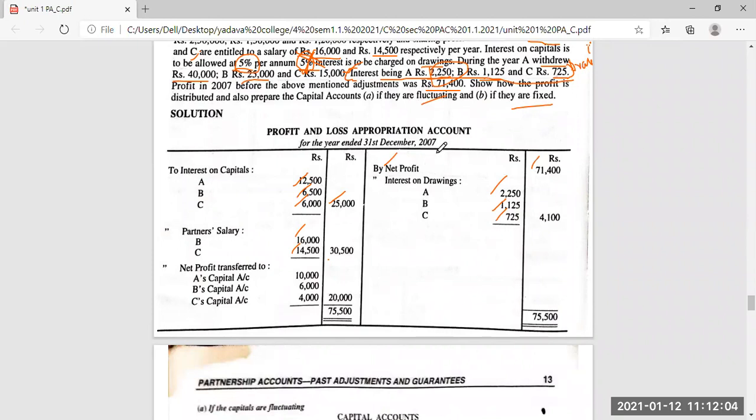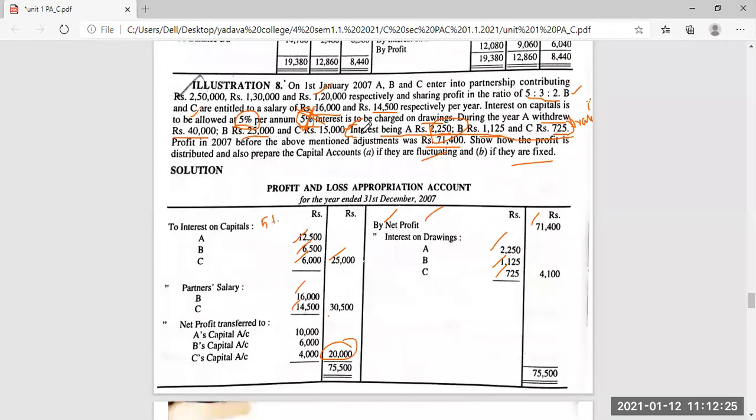So first we prove the net profit and interest on drawings. What else have they given? We have to take interest on capital at 5%, which they have already given, so from the capital we take the 5% for interest on capital. B and C are getting salary. Apart from this, we are left with 20,000 as net profit.